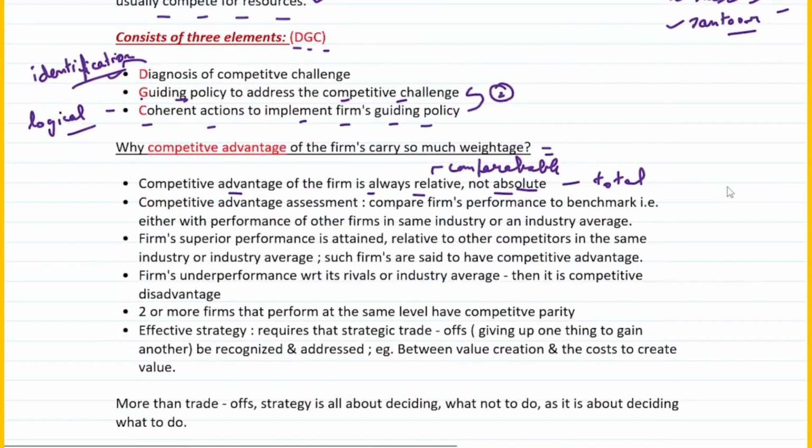Then the second thing is competitive advantage assessment. You have to do an assessment of that. How do you do it? You compare the firm's performance to a benchmark, that is, either with the performance of other firms in the same industry or an industry average. As we already discussed, let's take some other example.